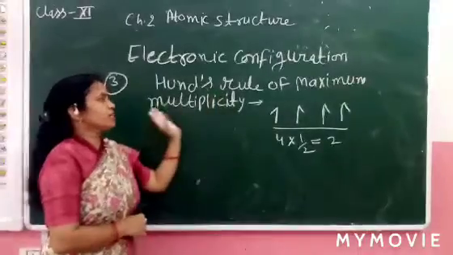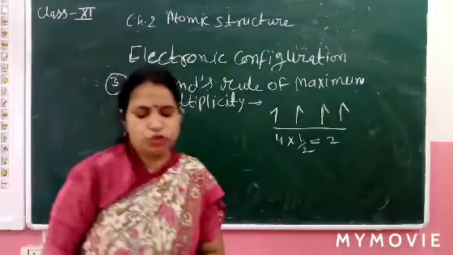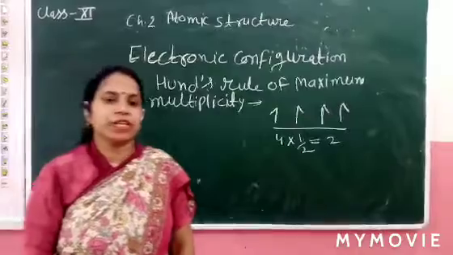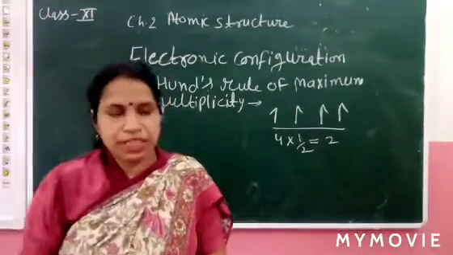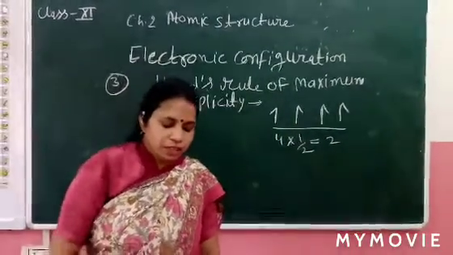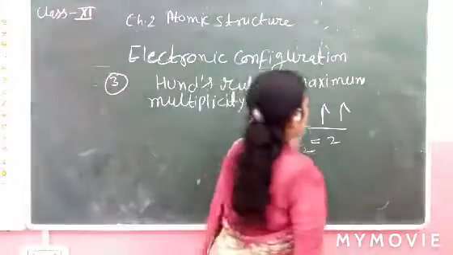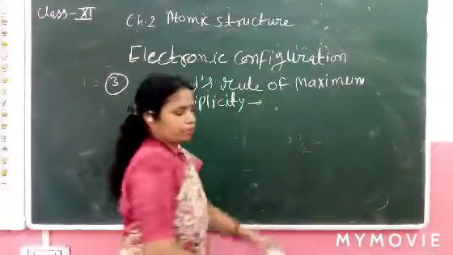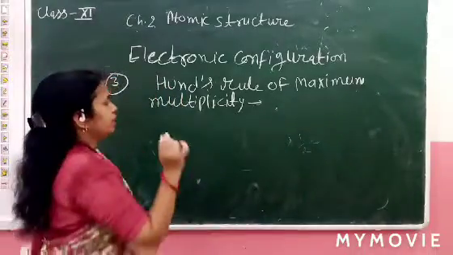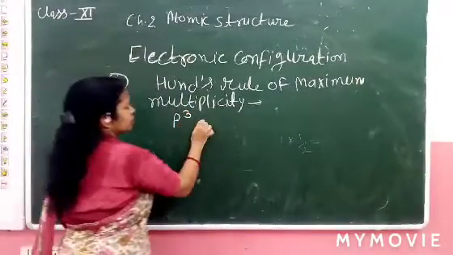Hund's rule of maximum multiplicity. According to this rule, electron pairing will not take place in orbitals of the same energy, like a subshell, until each orbital is singly filled. Let's see, pairing starts in the p3 orbital like this.